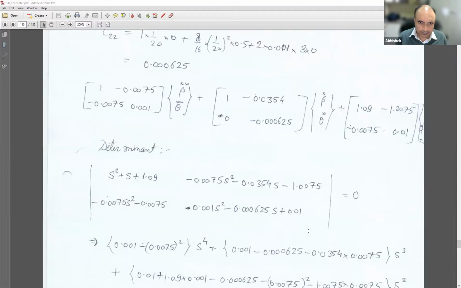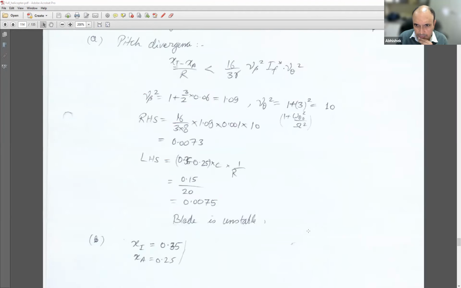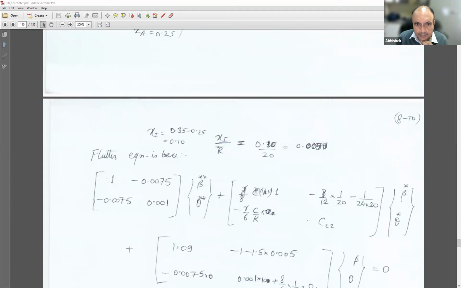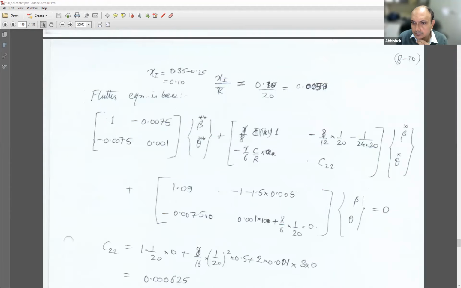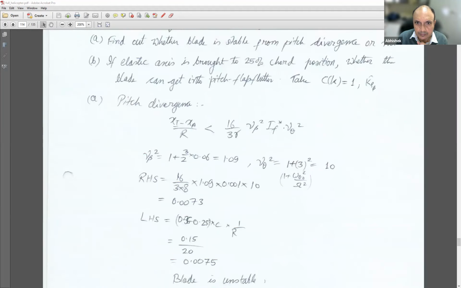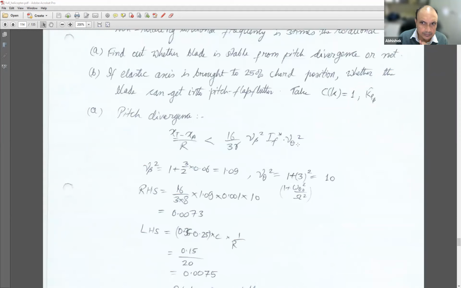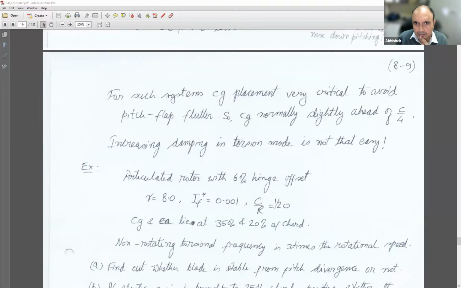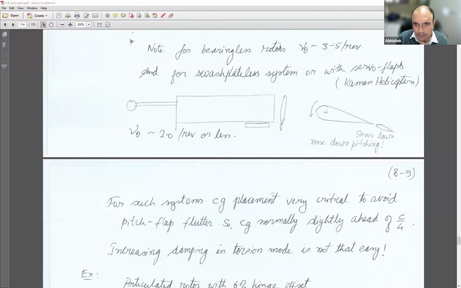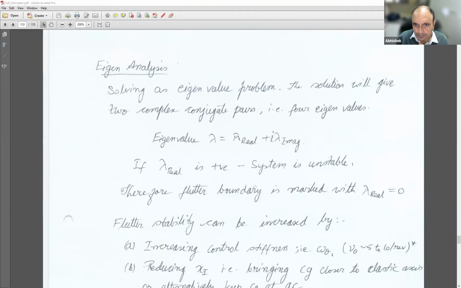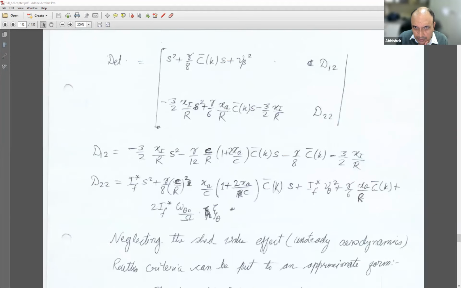As per the notes, I don't see it anywhere. Yeah, there is no delta 3 anywhere. So this Kp beta is actually multiplied to that term, and I cannot find it anywhere else.